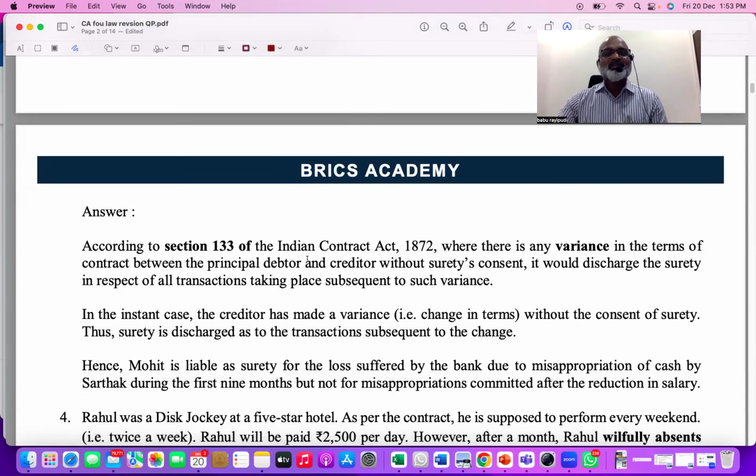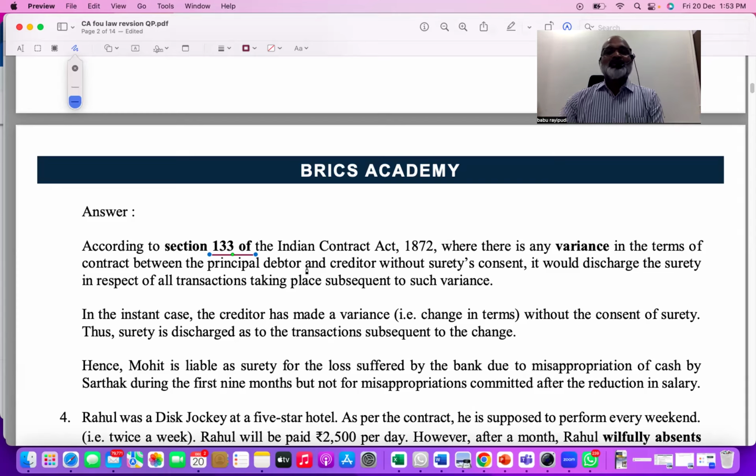For the answer, if you remember the section, it's better to write the section. If you don't remember the section, start the sentence like this: as per the relevant sections of the Indian Contract Act 1872. I always advise in law, start with the section. Don't simply say Indian Contract Act; instead, keep writing Indian Contract Act 1872. That is the first line you have to write. It is better if you revise some sections so that you will be able to remember them.